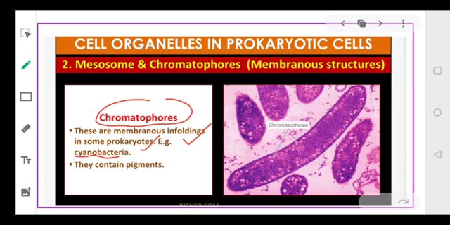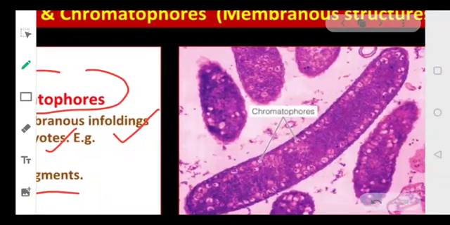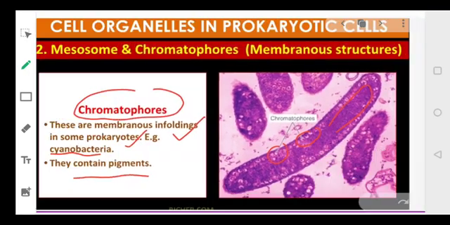So cyanobacteria contain the infoldings of the membrane, and those infoldings are referred to as chromatophores, and they contain the pigments. As you can see in the picture, you can see the chromatophores here. All these structures that you can see along it are referred to as chromatophores. These are the extensions of the membrane, and they are only present in a few prokaryotic cells, for example cyanobacteria. They are not present in all of them, and they contain the pigments.